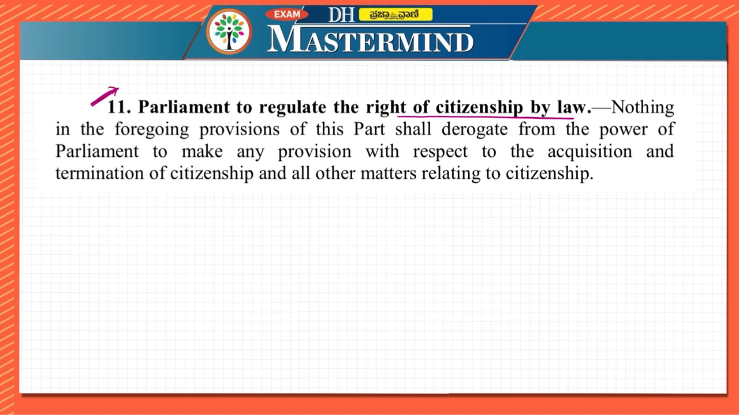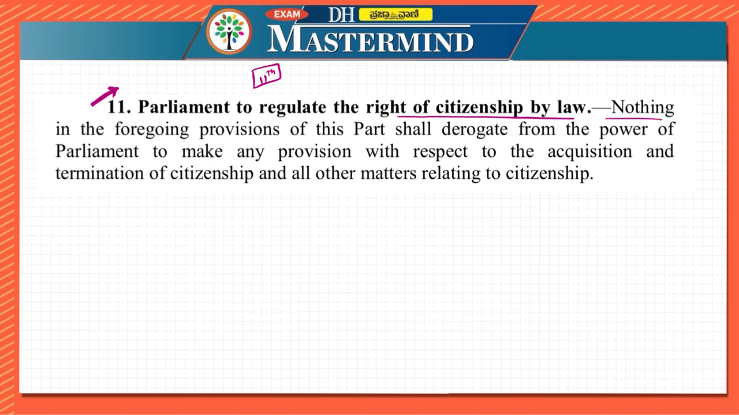So you see, in a lot of provisions in the constitution, in the last part of every particular provision, they will mention that additional things will be said by the Parliament. So Parliament can make additional rules, Parliament can make additional regulations. That is what it is telling. Even in this case, 11th is the last article related to citizenship, right? So the 11th article itself is telling that Parliament can regulate the right of citizenship.